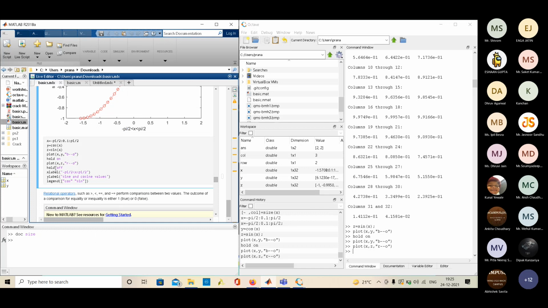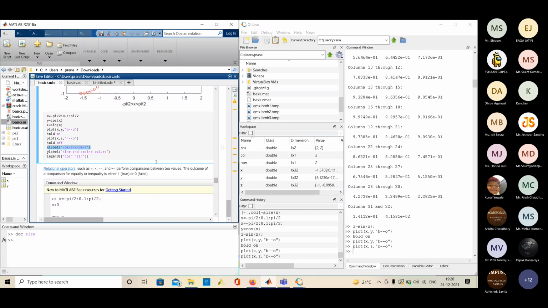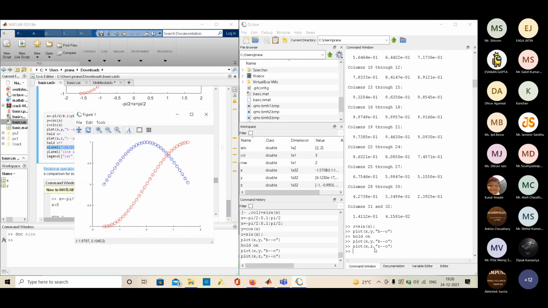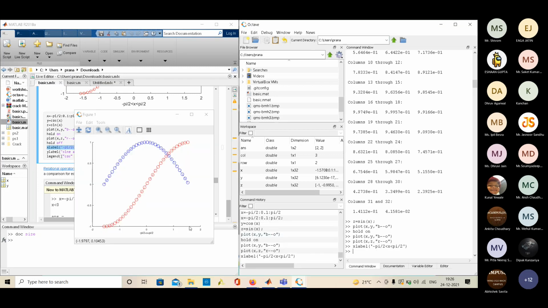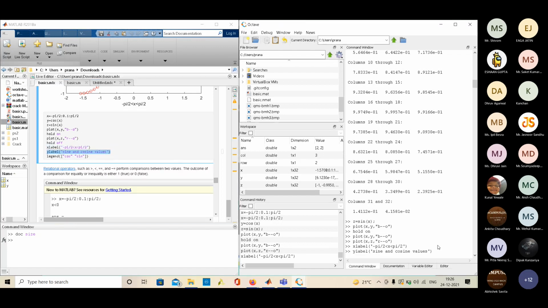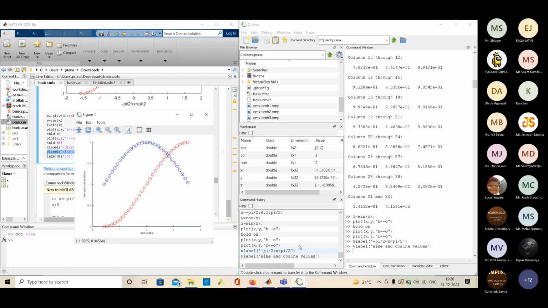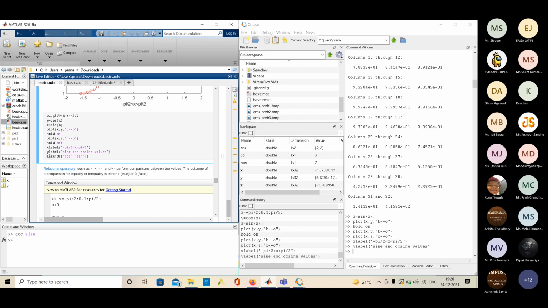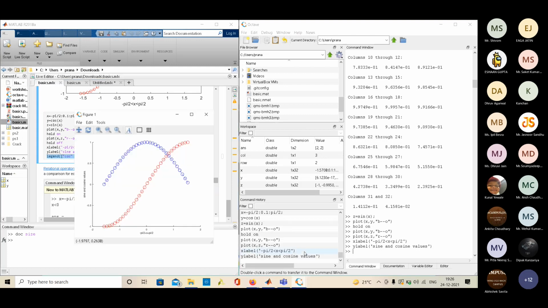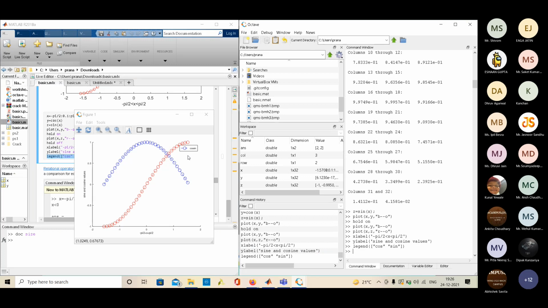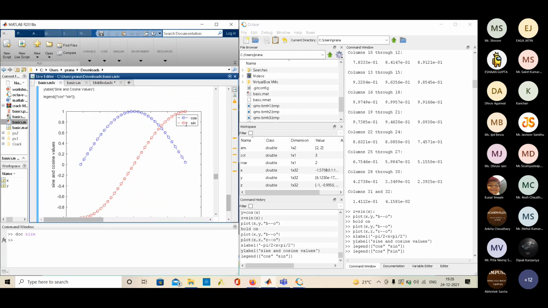There are other functions that we can add. This xlabel will add a label to x at the bottom. There is ylabel, which will add a label to the y-axis. There is legend. Legend is basically the index. It shows what all variables we are plotting in this graph. This is also very useful in MATLAB, as you can see here, cos and sine.